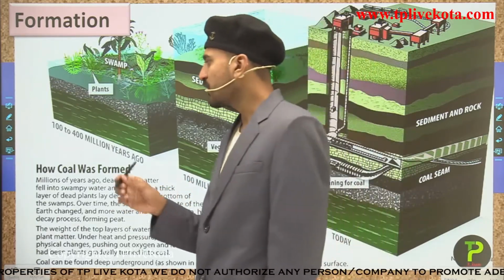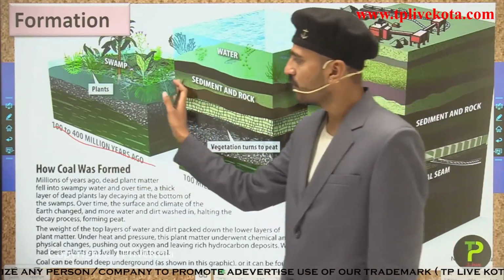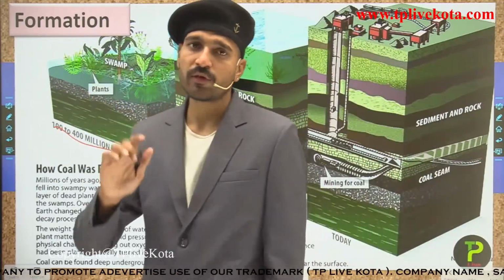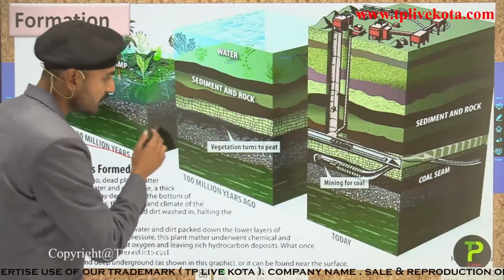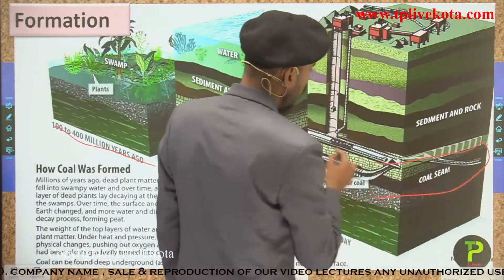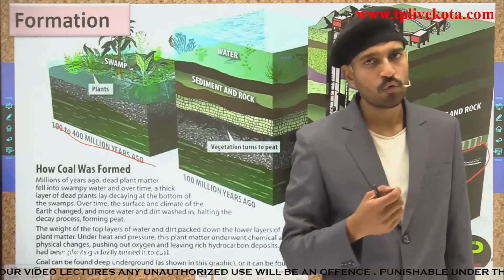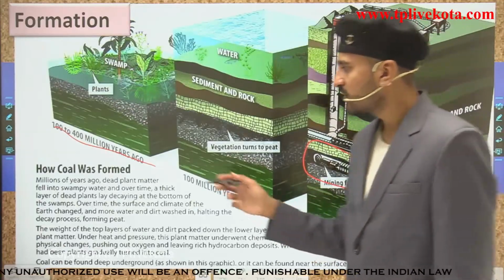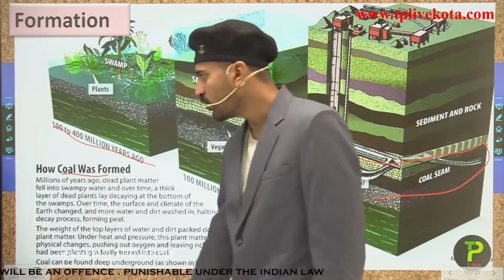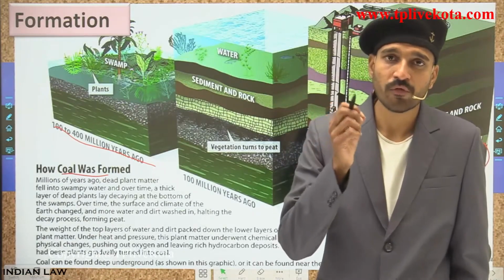So here students, you can see that around 100 to 400 million years ago, there were plants, vegetation, whole forests, and they got buried under the soil and converted into what? They got converted into the coal, which we mine today from the coal sites or coal fields. Just reading this about how the coal was formed, we are going to see this in the next slide, which you have to write in your notes.